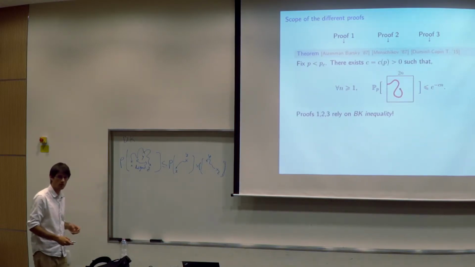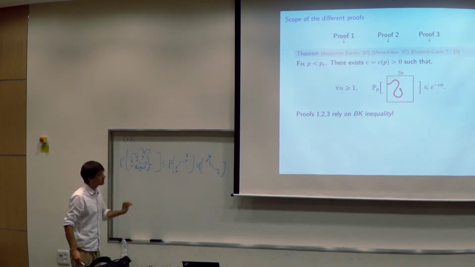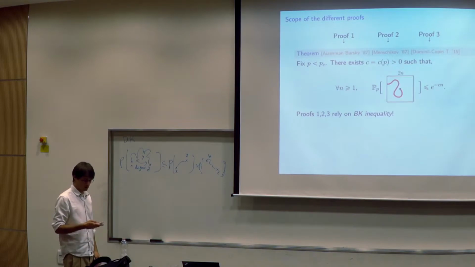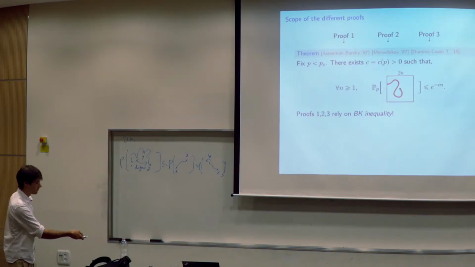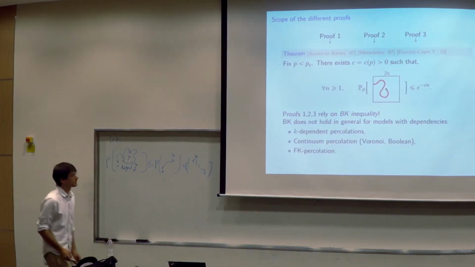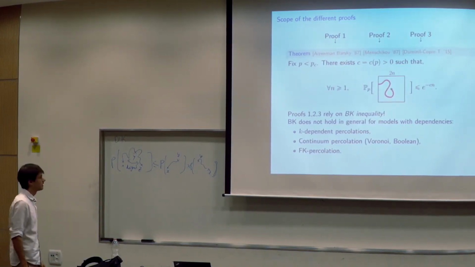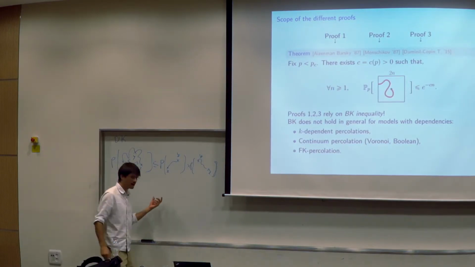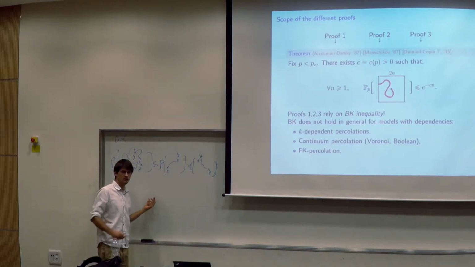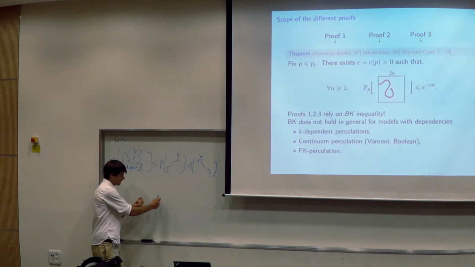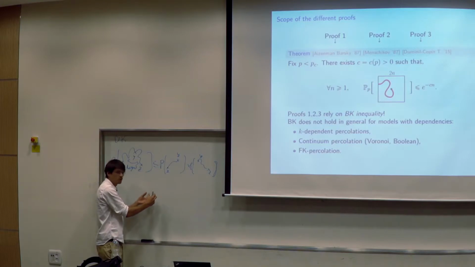When you say the proof collapses, in which context does it collapse? For example, I will give a model. You don't believe that BK is true? No, I will give a model that is natural and for which we don't manage to prove it. If you take a model where we just add little dependencies, something called k-dependent percolation, a model where if I take sets which are at distance k from each other, then they are independent, but maybe I have local dependencies.